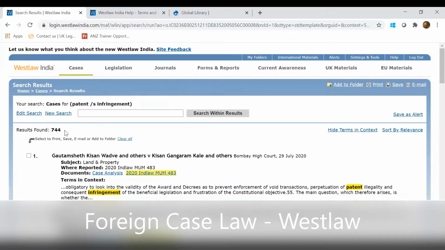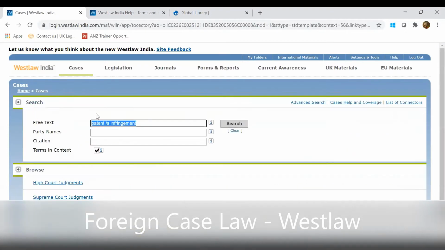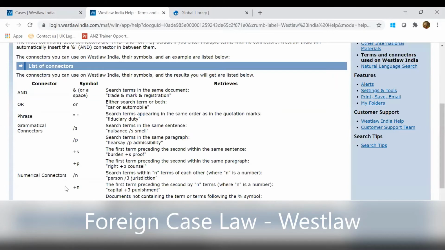And I really want the results to be reduced to a minimum level, and I get the most relevant terms. So what I'll do is I'll just edit this search again, and I'll use one of the connectors which can help me reduce the results. So probably I'll use a /n here.